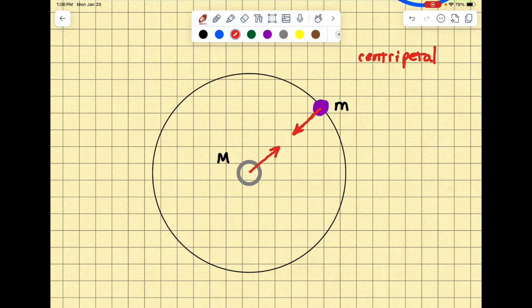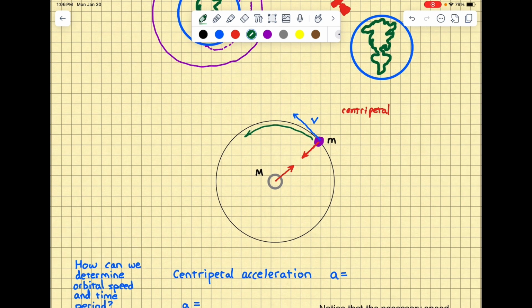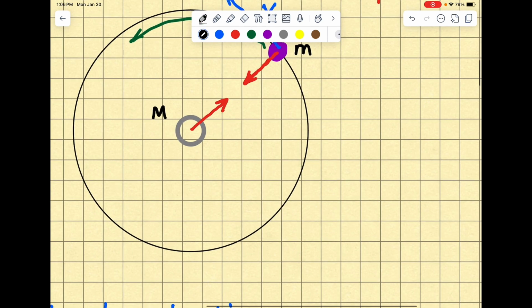Those forces are in force pairs, and the motion, its instantaneous velocity, is going to be perpendicular to that force. This would be this object's instantaneous velocity, meaning the velocity it has at that second, knowing of course that it's going to continue around the path. So that's sort of the mechanics of orbital motion.